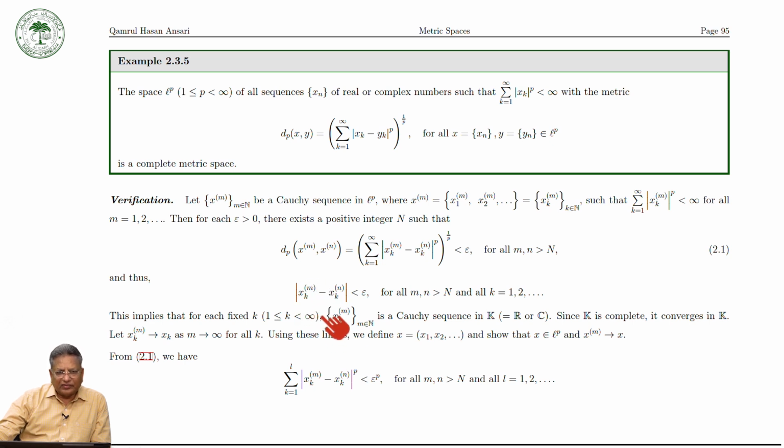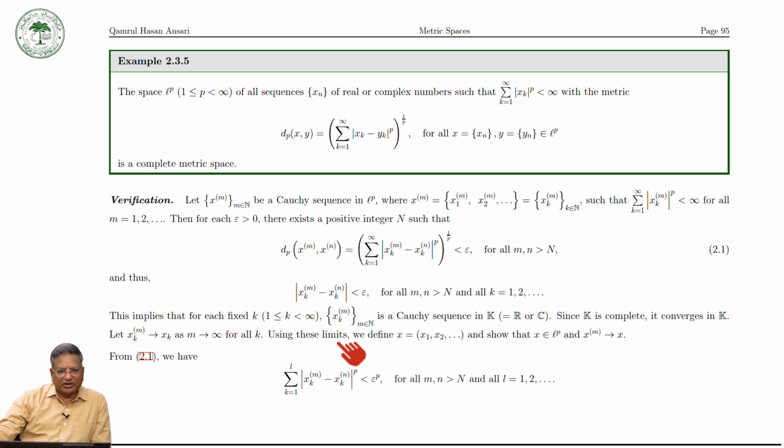That is to say, this is a Cauchy sequence of real or complex numbers. And we have seen that whether K is R or C, in both cases it is a complete space, so it converges in K. Assume that xkm converges to xk as m tends to infinity.